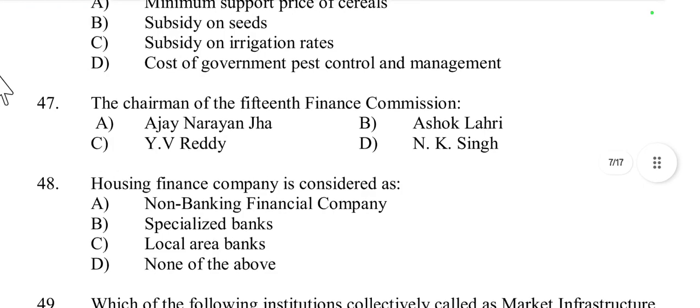Then question number 47, the chairman of the 15th Finance Commission, the last Finance Commission chairman, that is Nand Kishore Singh, N.K. Singh. The 15th Finance Commission chairman is Nand Kishore Singh. So 47, option number D.